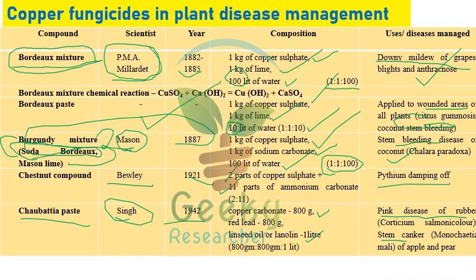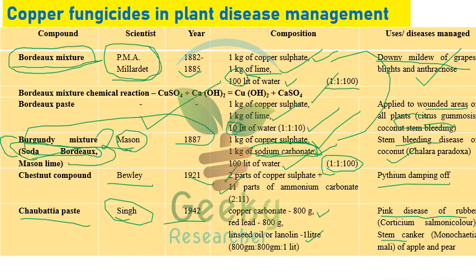Bordeaux mixture was developed by Millardet in 1882 to 1885. The composition is 1:1:100, copper sulfate, lime, and water. In Bordeaux paste, instead of 100 liters of water as in Bordeaux mixture, we are using just 10 liters to make it a paste. The main difference between Bordeaux mixture and Burgundy mixture is that Bordeaux mixture uses lime, while in Burgundy mixture, instead of lime, we are using sodium carbonate.